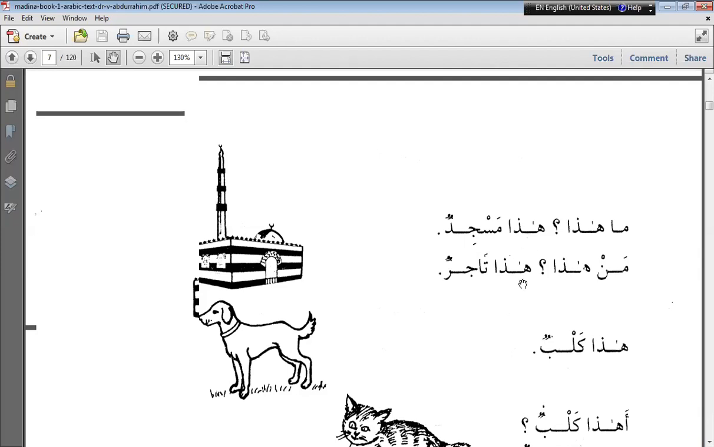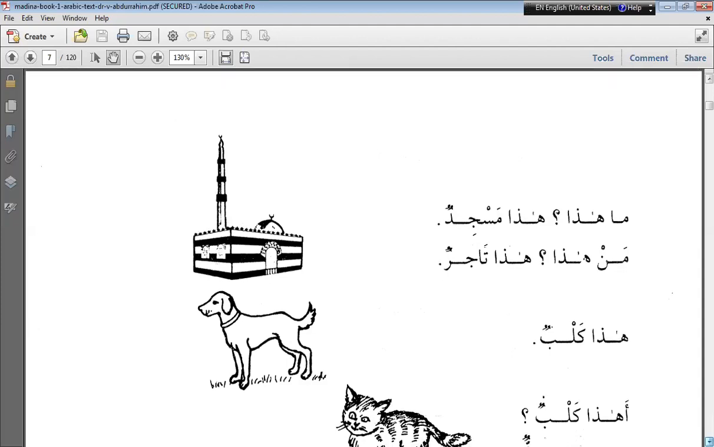So here tajir means businessman. Means he is a human being. So the word man has been used. And here, since it is a non-living thing which does not have an intellect, for that ma has been used.